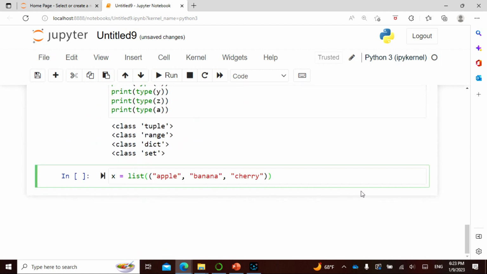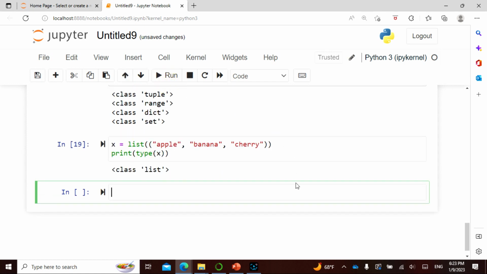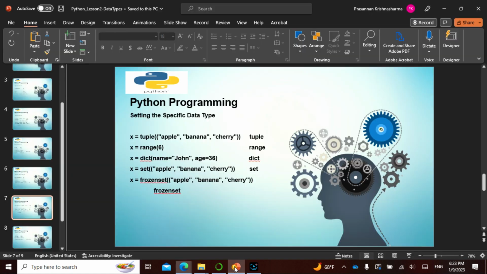I can take this tuple and convert it into a list, and I can say print type of x. See, now this has become a list. You have converted a tuple into a list. And we can do vice versa, and suppose we say name equals John, age equals 36, we can convert everything. Let's not worry about the frozenset yet.